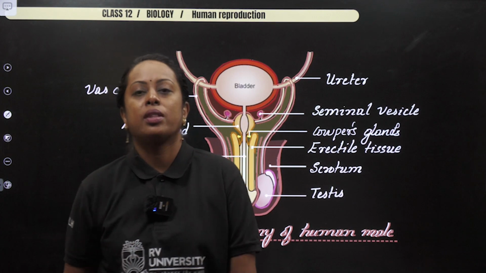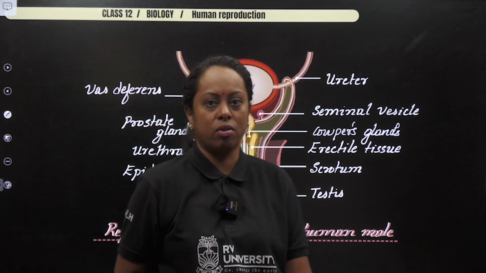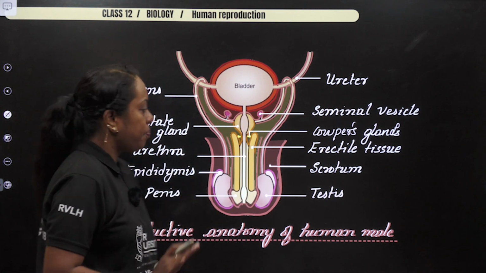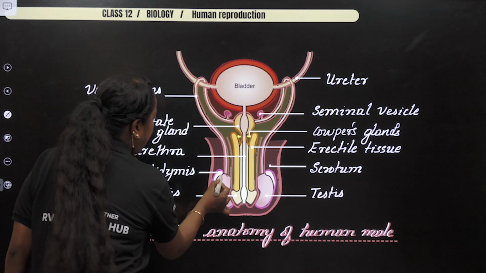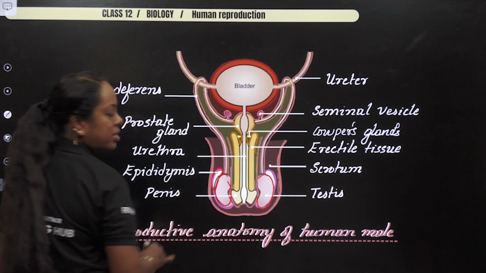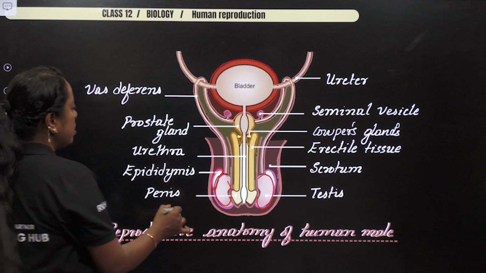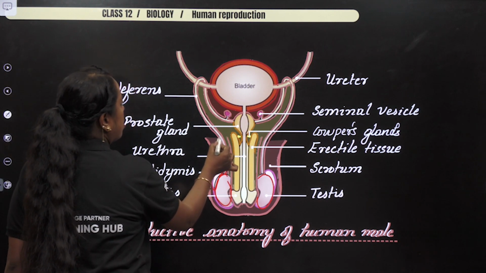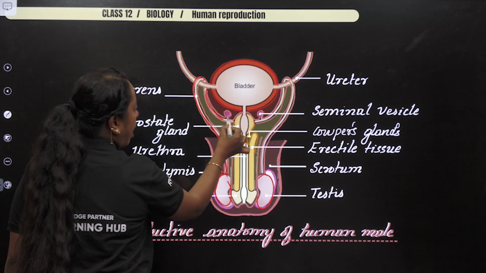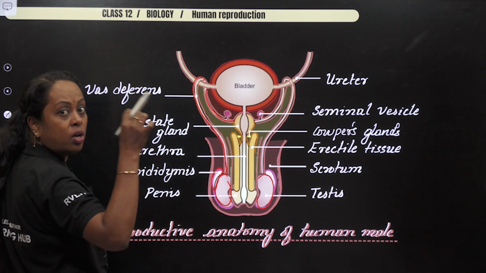Now, let us go across to the next part of the slide. I have given a rough image which I have drawn for you. Let us understand the paragraph we studied. Okay, now a pair of testes. From here you can see a cap-like structure which is known as epididymis. You have the vas deferens. All the way it comes, loops over and comes here as it is going to join the urethra.